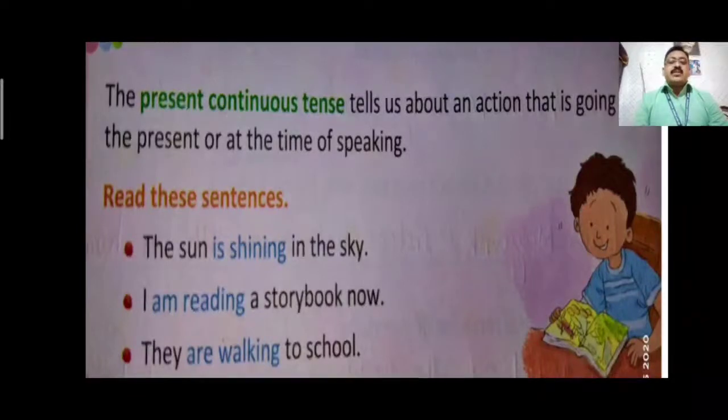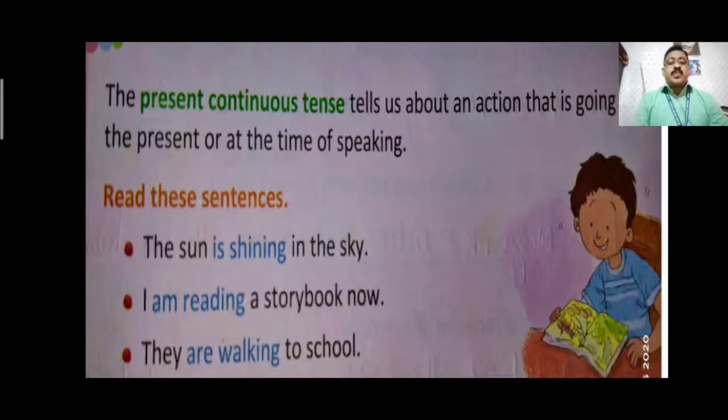The sun is shining in the sky. The sun is the subject. Subject is singular, sun. We are talking about one sun, so it is shining. I am reading a storybook now. I is the pronoun. Here am reading is written. They are walking to school.